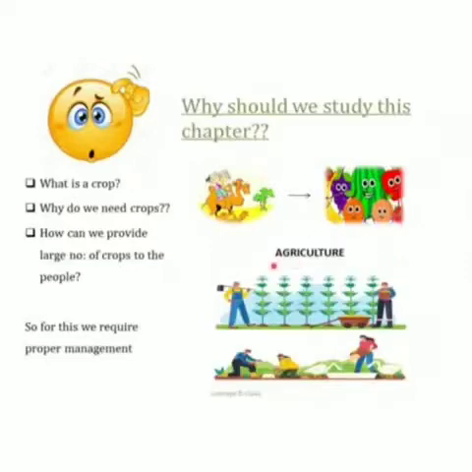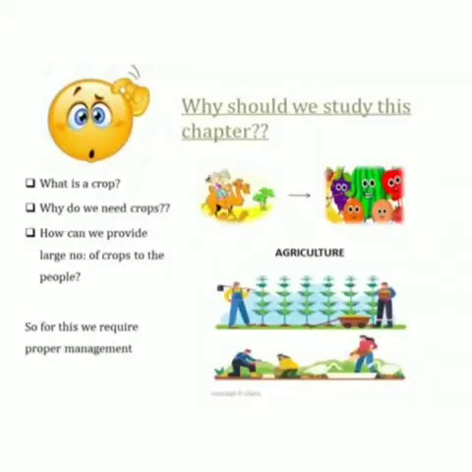Agriculture is a process of cultivating land and producing rice, wheat and other food crops. Through agriculture, we can produce a large amount of food. And for that, we require proper management and distribution. So, in this entire chapter, we will be studying these agricultural practices.